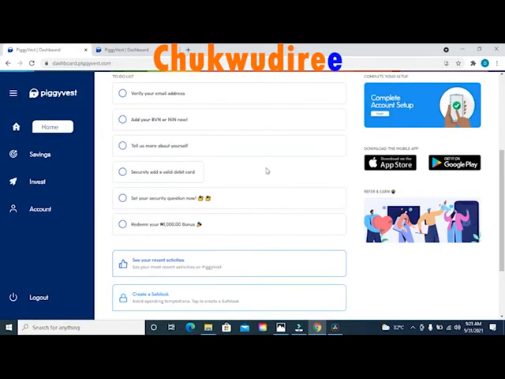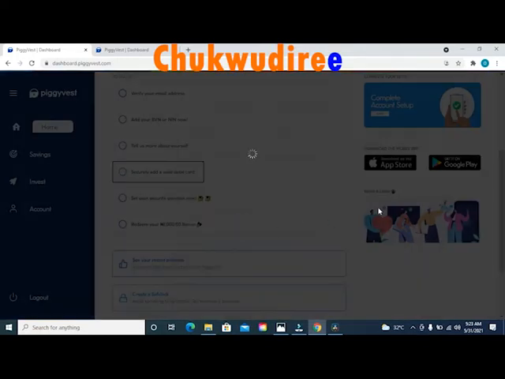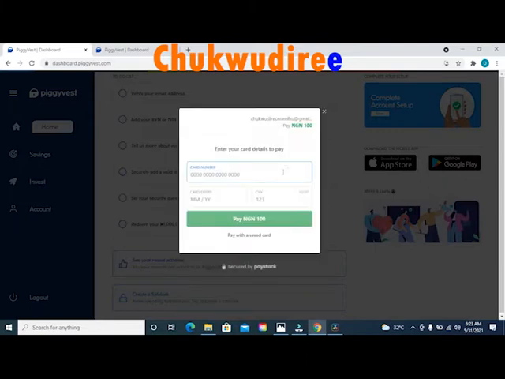Move your cursor down, you will see the fourth option that says securely add a valid debit card. Once you click on that option, you will get a pop-up message on your screen. You need to enter all your card related information and click on the option that says pay 100 naira. Once you click on that option, each and every single day, PiggyVest will debit your card 100 naira and this 100 naira will be added to your PiggyVest savings account here on the platform.